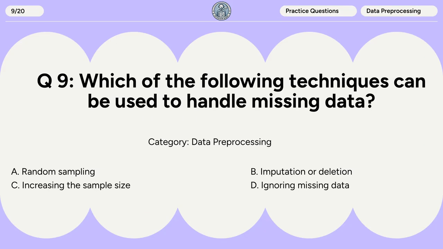Question 9. Which of the following techniques can be used to handle missing data? A. Random sampling. B. Imputation or deletion. C. Increasing the sample size. D. Ignoring missing data.